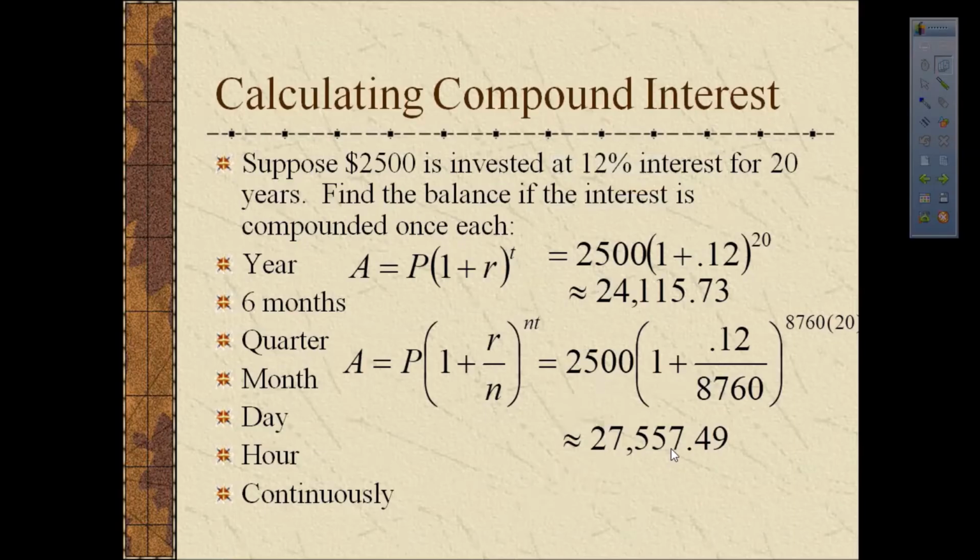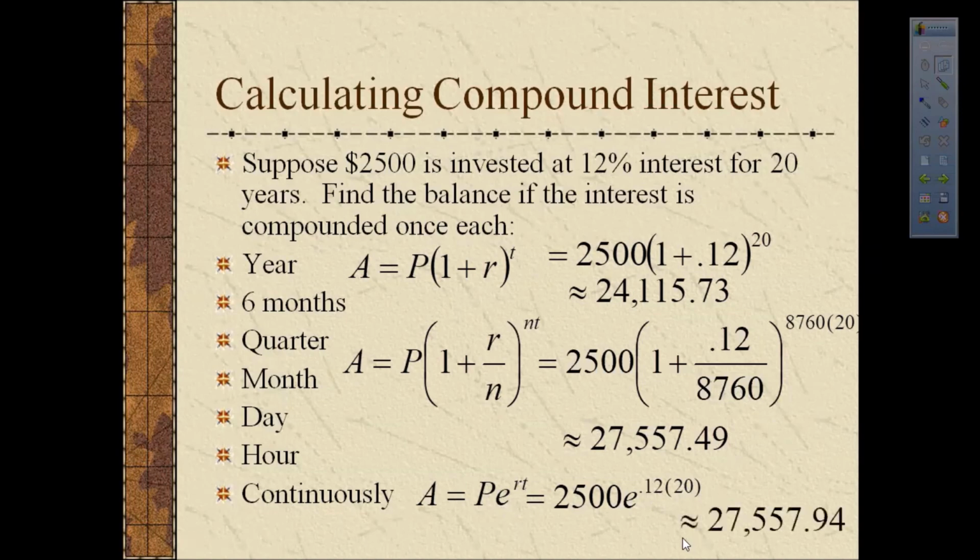The word for this kind of compounding is called continuous compounding. And when we compound continuously, we actually change our formula. Now we're going to use this third formula. A is equal to P times e to the RT. And we'll talk a little bit about this constant here in just a second. If we put this into our calculator with 2,500 times e to the 0.12 times 20, we get an amount of $27,557.94.